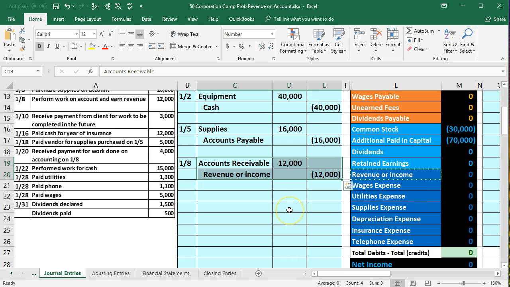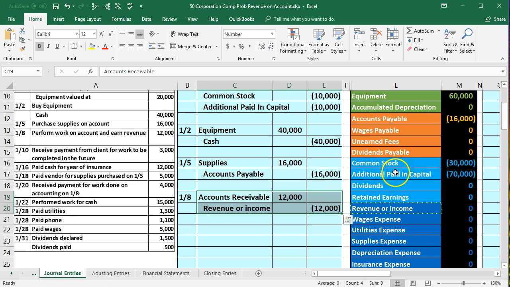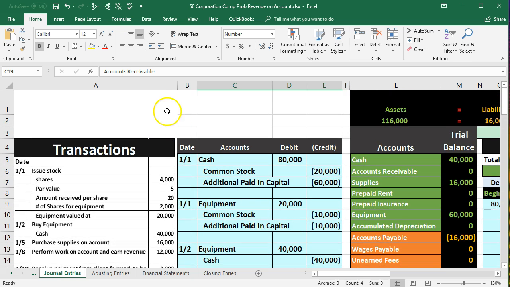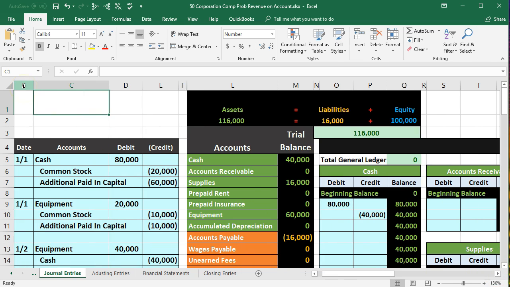This is our journal entry, which we journalized in the general journal, which we will now post to the general ledger on the right. So to do that, I'm going to freeze the panes. Once again, I'm going to go all the way to the top. I want to get rid of A. So I'm going to go to the right just a bit so that B is flush. Then put our cursor on F1.